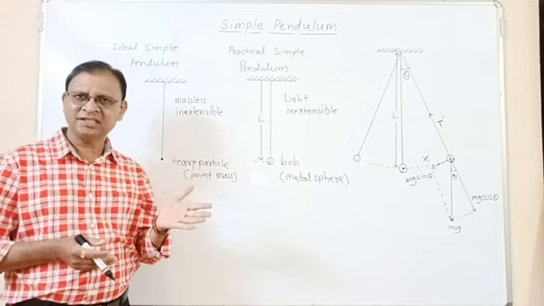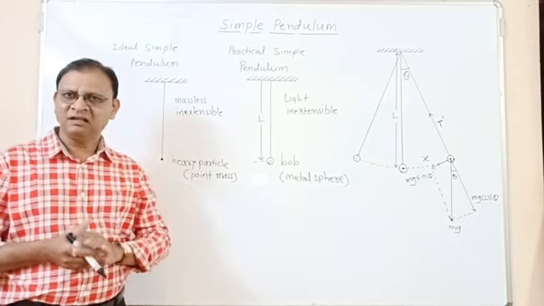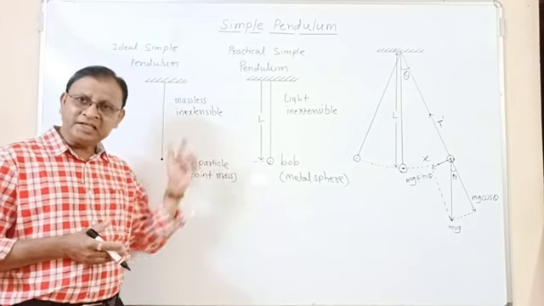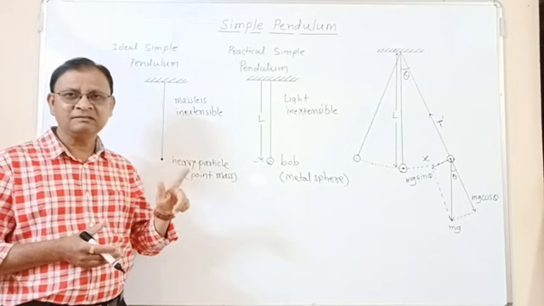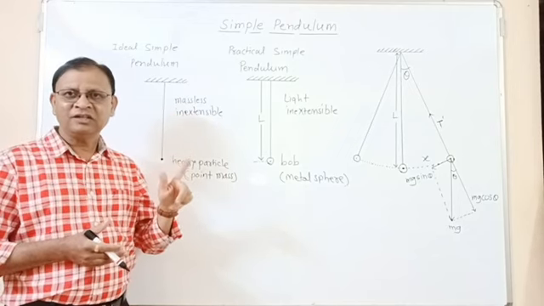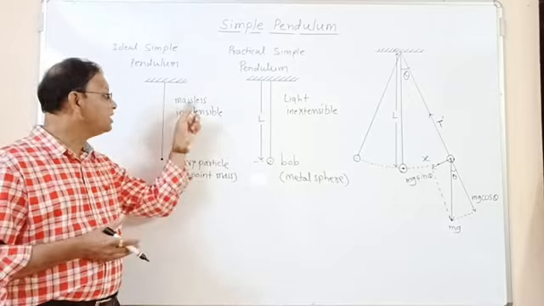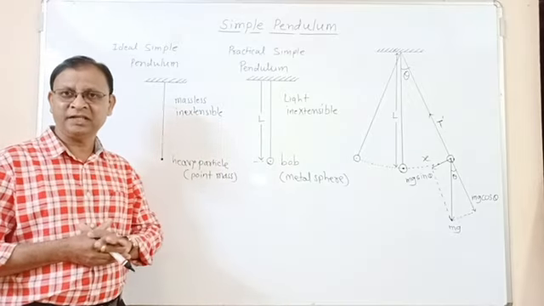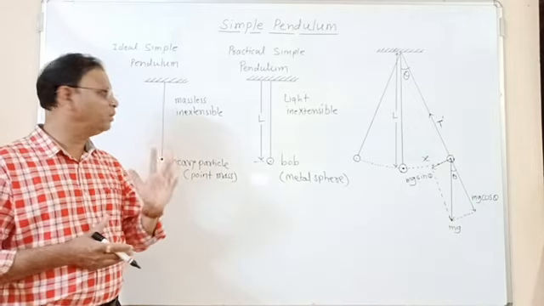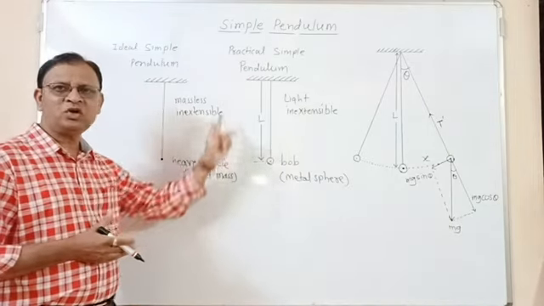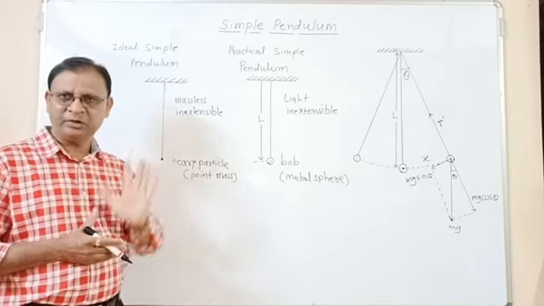Either it is less or it is large. So there is a string, and as there is a string, there must be a mass. So we can't get a massless and inextensible string. So these two things are ideal things, and therefore this simple pendulum is called as the ideal simple pendulum.